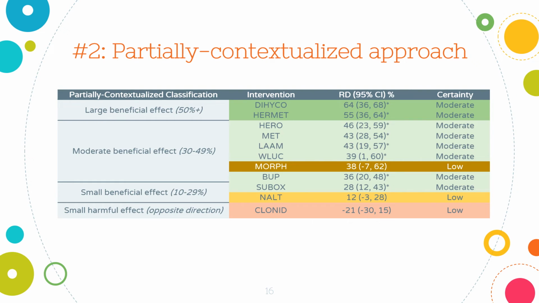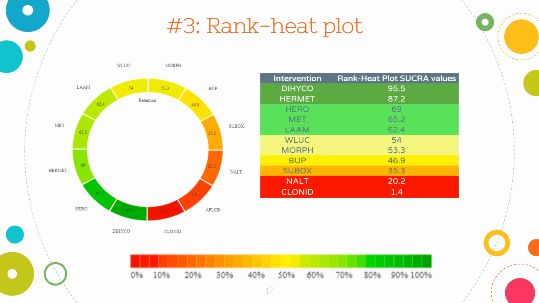So here we have the partially contextualized approach, and we can see that it also has similar conclusions for interventions that rank the best, like dihydrocodone and heroin and methadone, and the worst, clonidine. And the rank heat plot as well has very similar conclusions to the partially contextualized approach. However, in contrast to the minimally contextualized approach, both these approaches rank methadone only moderately, whereas the minimally contextualized approach ranked it as among the most effective intervention.